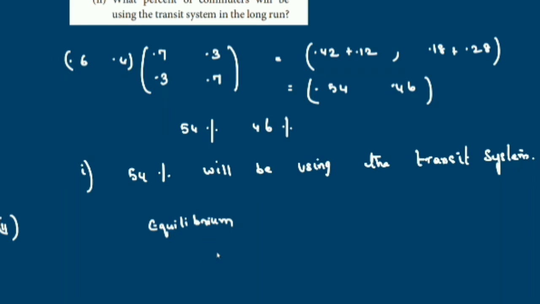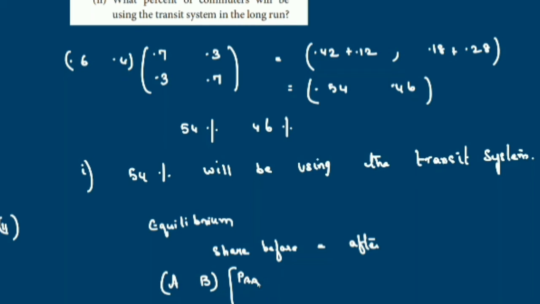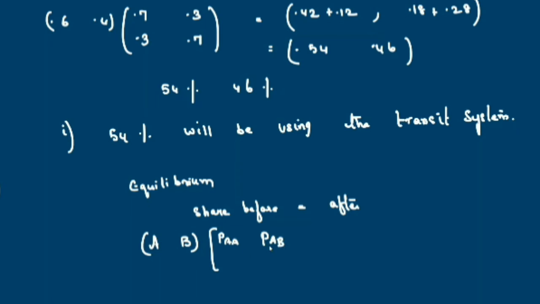Equilibrium means the share before multiplying will be equal to the share after. That means even after multiplying, this is your share, right? You are multiplying with the transition matrix PAA, PAB, PBA, PBB. So even after multiplying, it will not change. So that is called equilibrium. That is, we have reached the equilibrium.